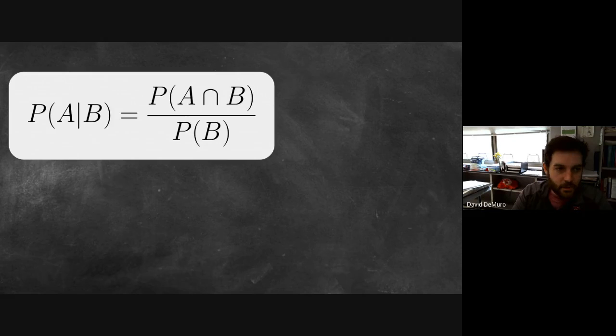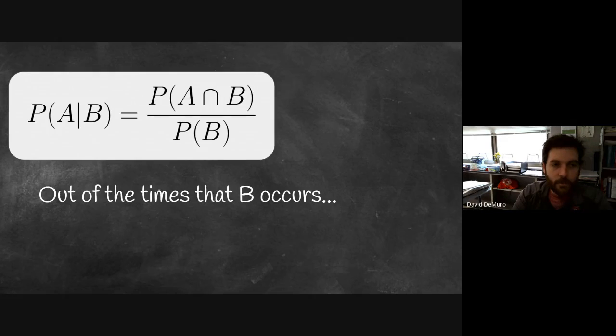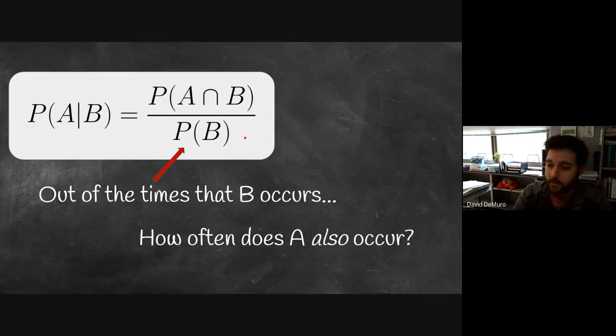To break this down just a little bit, what this fraction means here is that out of the times that B occurs, so the denominator is B, we're narrowing the focus down only to the times when event B, whatever that is, occurs. So out of the times that B occurs, how often does A also occur? And that's why we take A and B occurring together out of all of the outcomes in which B occurs. And that is the conditional probability of A happening given that B happened.